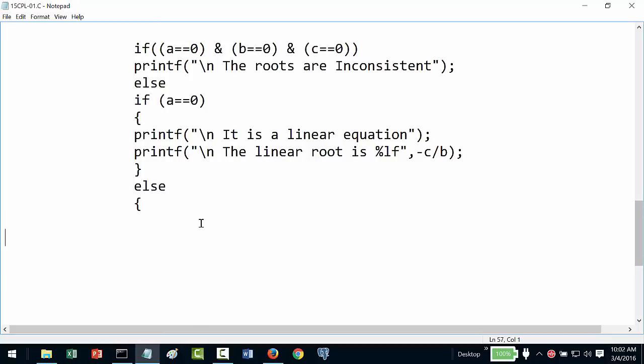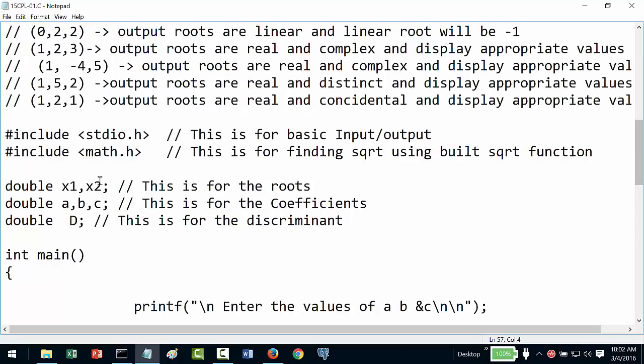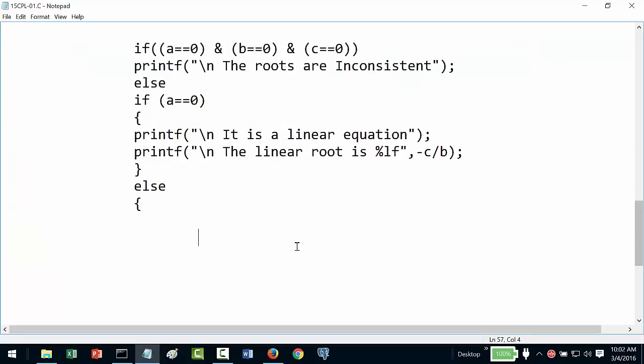So what we will do is, we will find the discriminant. The easiest thing for us to find out is the discriminant. So we have something called D. So D will now be equal to B square, which is B into B, minus 4AC, 4 into A into C.